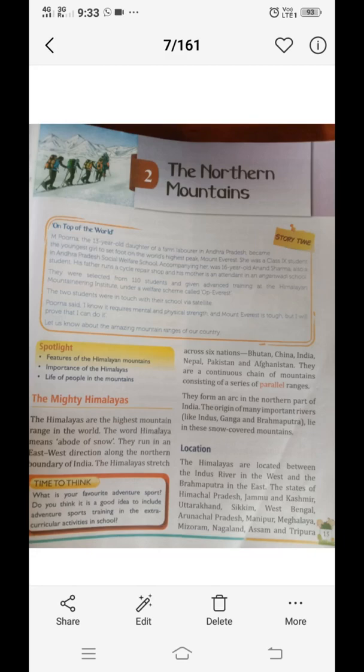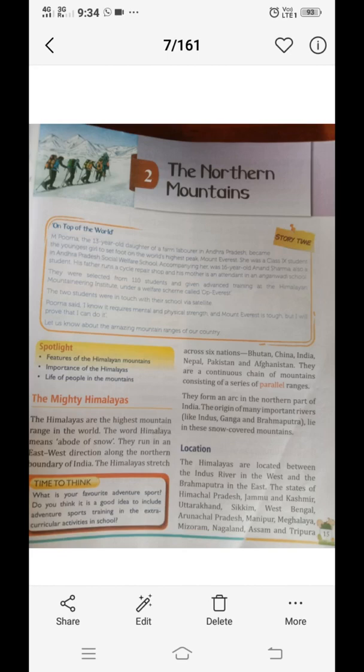They run in east-west direction along the northern boundary of India. The Himalayas stretch across 6 nations: Bhutan, China, India, Nepal, Pakistan and Afghanistan. They are a continuous chain of mountains consisting of series of parallel ranges. They form an arc in the northern part of India. The origin of mainly important rivers lies in the snow-covered mountain.